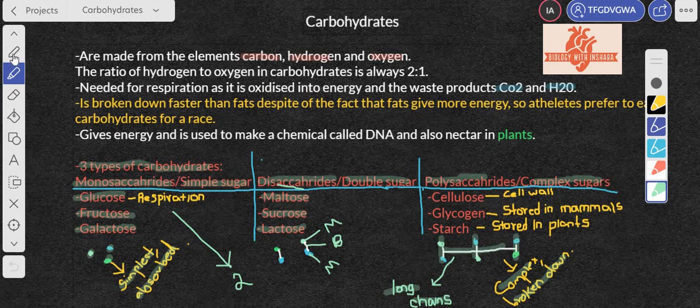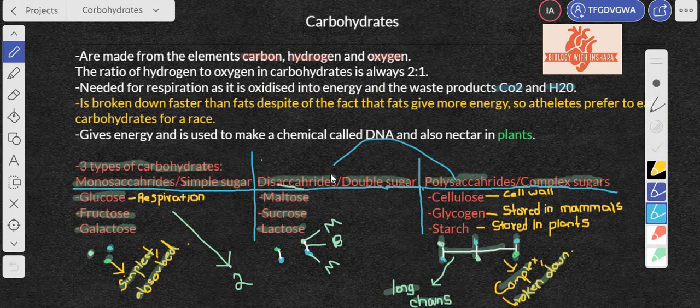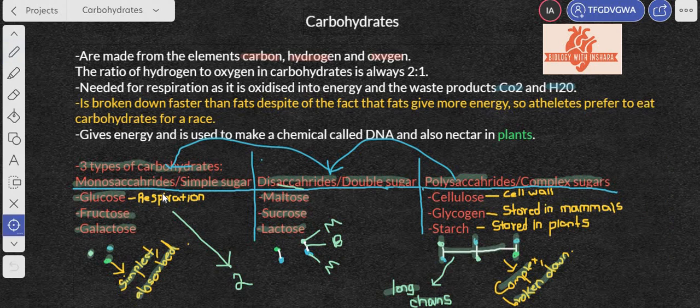So here is how it is broken down. First, your polysaccharide is broken down into your disaccharide, and then your disaccharide is broken down into your monosaccharide. When in this particular form, either glucose, fructose, or galactose, it's then absorbed by the body. So remember that this here is a long chain, a number of disaccharides combined together with their own unique bond. For example, cellulose is the sugar found in your cell wall.